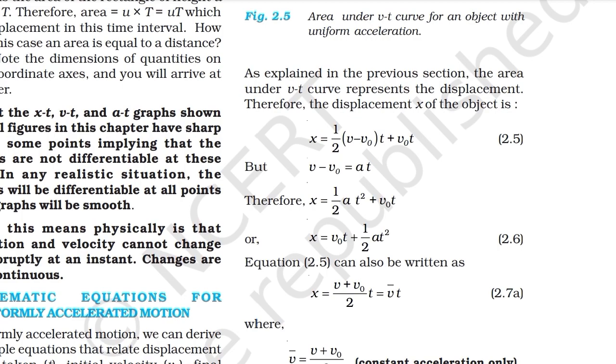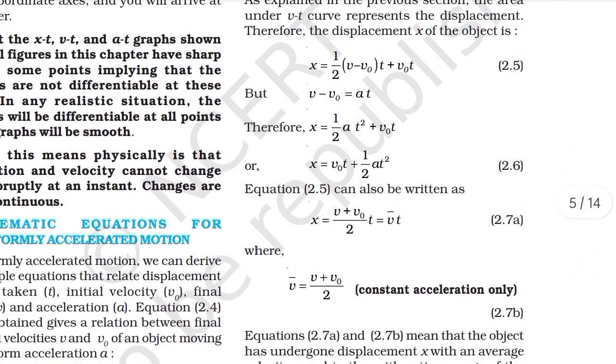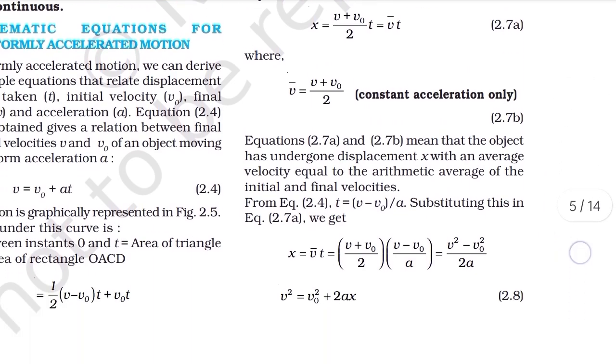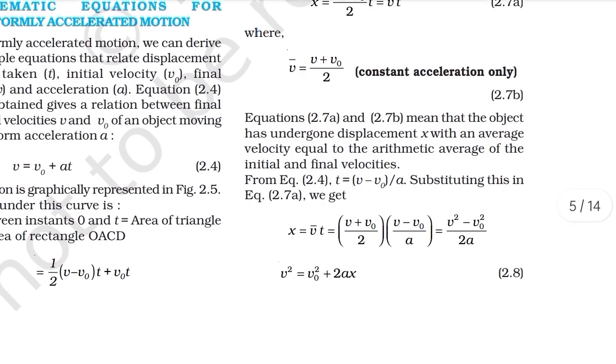Therefore, the displacement x of an object is given by equations 2.7a and 2.7b. These mean that the object has undergone displacement x with an average velocity equal to the arithmetic average of the initial and final velocities.